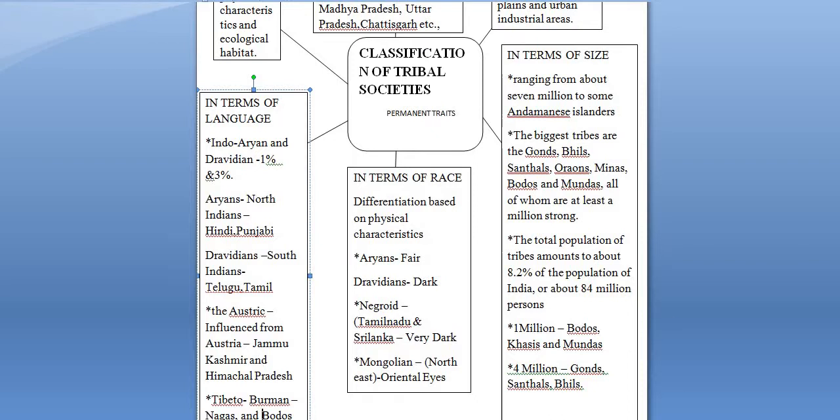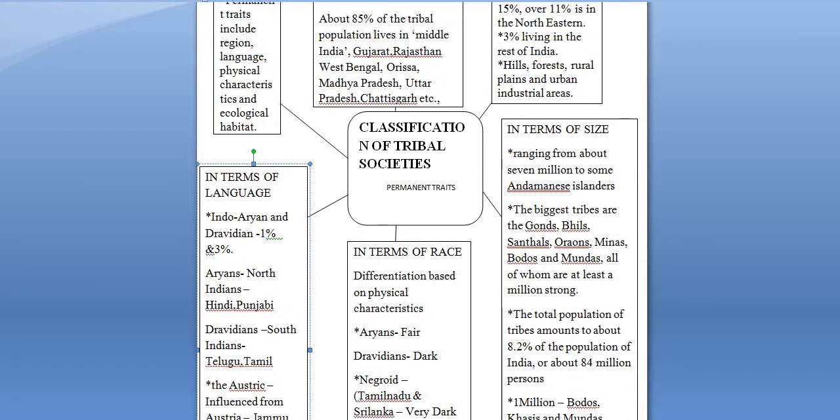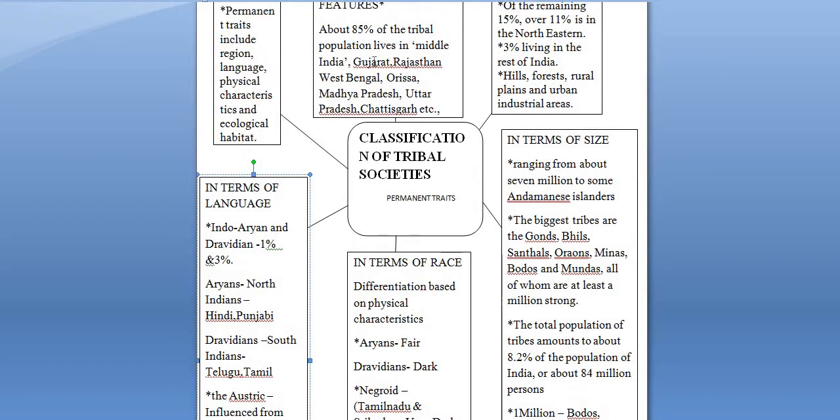Now, coming back to the population of tribes in the middle part of India. The maximum tribe concentration in northern India, especially in the central zone, is in the states of Madhya Pradesh, Uttar Pradesh, Chhattisgarh, Jharkhand, Bihar, and Odisha.